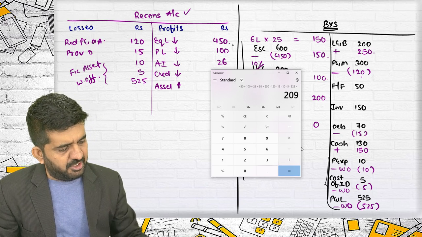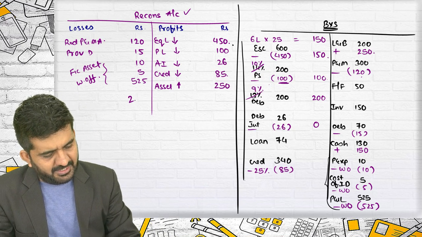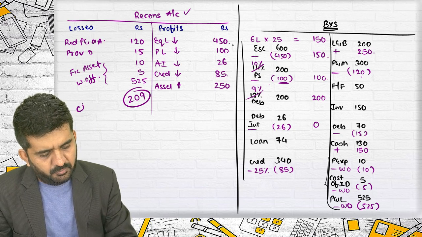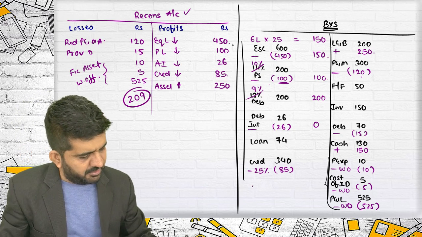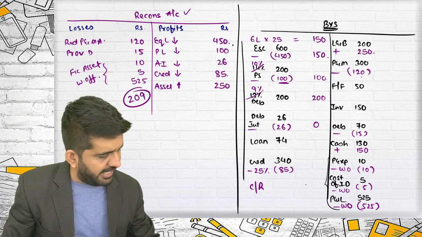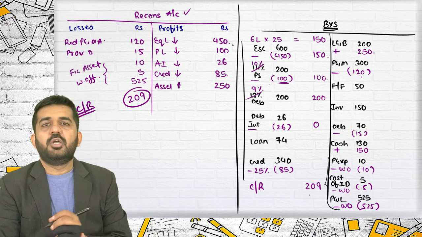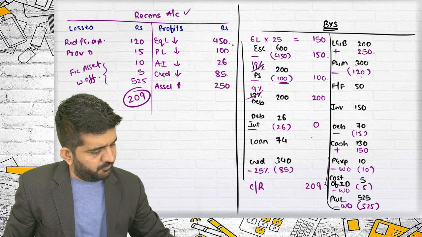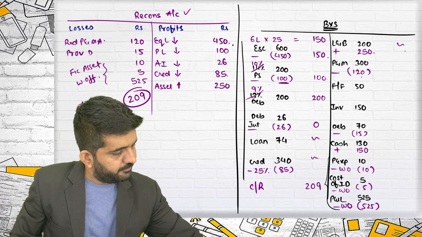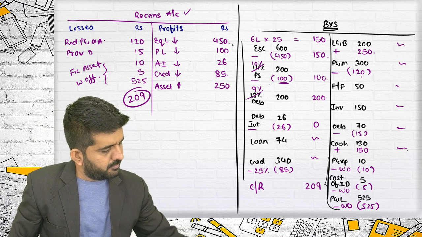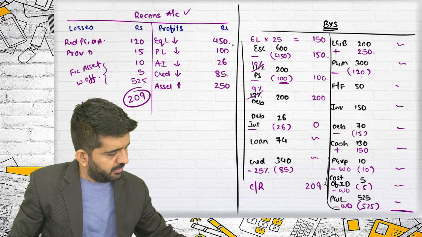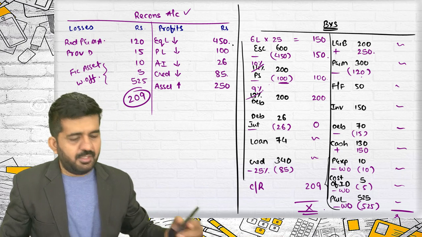There will be capital reserve of 209. There is a balance of 209 which will be transferred to capital reserve. So here there will be a new account, capital reserve, which is 209. If you take out all the figures in outer column, your balance sheet will tally.